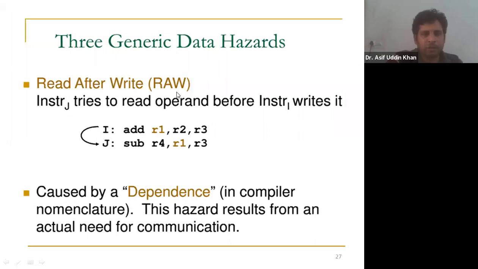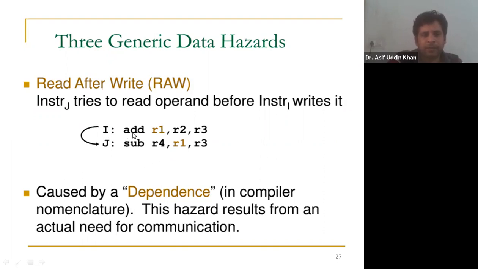Okay, that is RAW. So here, suppose we have two instructions, instruction I and instruction J. And instruction I is, as you can see, ADD R1, R2, R3. And the meaning of this instruction is R2 and R3 will be added, and the result will be written in the register R1. Okay. And in the second instruction, instruction J, you can see the instruction is SUB R4, R1, R3, and the meaning of this instruction is R3 will be subtracted from R1 and the result will be stored in the register R4. Okay.